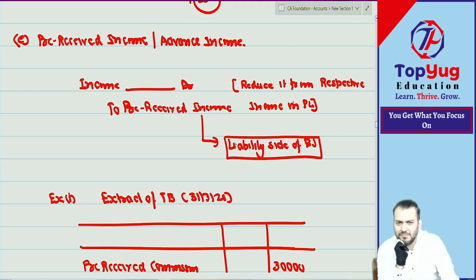No, not credited. In balance sheet, there is no debit credit side. It is asset or liability side. So it is on the liability side of balance sheet. Balance sheet is not an account. Balance sheet is a statement. Is that fine? Correct? Very good.